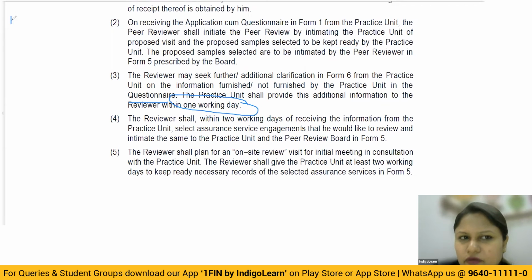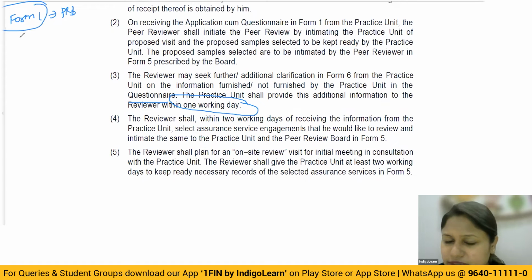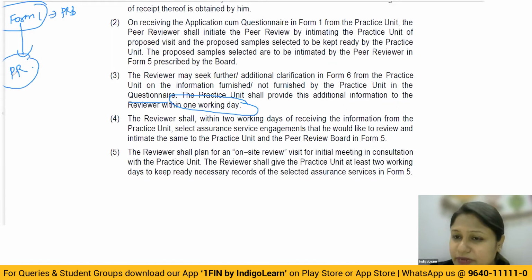See, when you fill up Form 1 to the peer review board, this form is nothing but a detailed questionnaire about the details of your firm, all the services that you give, all the engagements that you have taken up during the year, all your basic works. Now, this particular questionnaire you are also going to give to the peer reviewer. So the peer reviewer will basically get an idea of what other engagements you are taking up, correct? Because of this, when you are giving this particular certificate, he already knows what engagements and services you are doing. So from this questionnaire, he will get some idea, obviously.